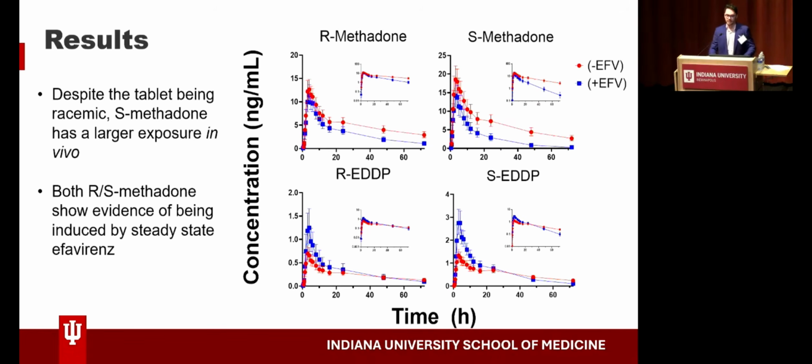So let's take a look at the results. Here we have my concentration versus time profiles. The red line is phase 1, or the PK data without Efavirenz, and the blue line is phase 3, or with Efavirenz. So we would expect to see some kind of induction effect. I believe there is some evidence of induction here, as we can see that the blue lines in the metabolites are higher, showing a larger concentration of the metabolites with Efavirenz. Both R and S did show induction.